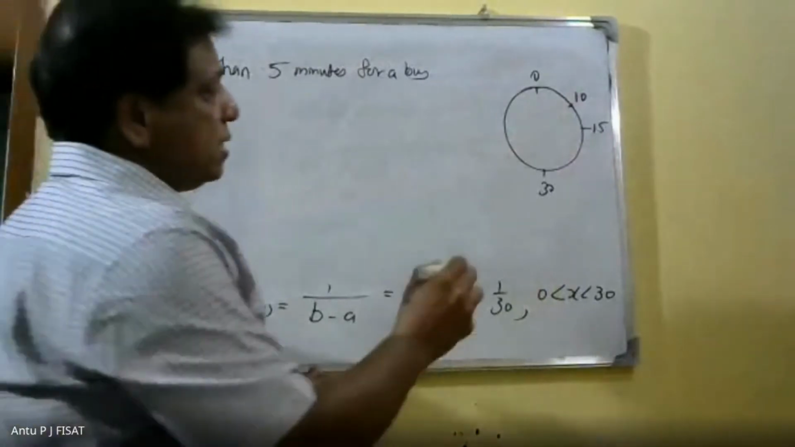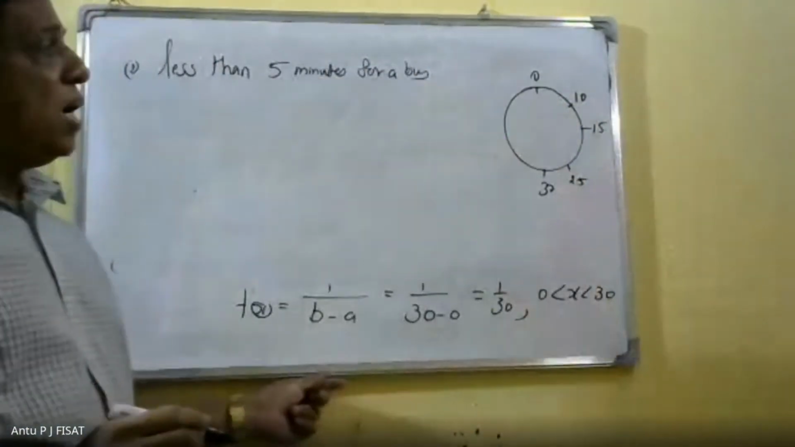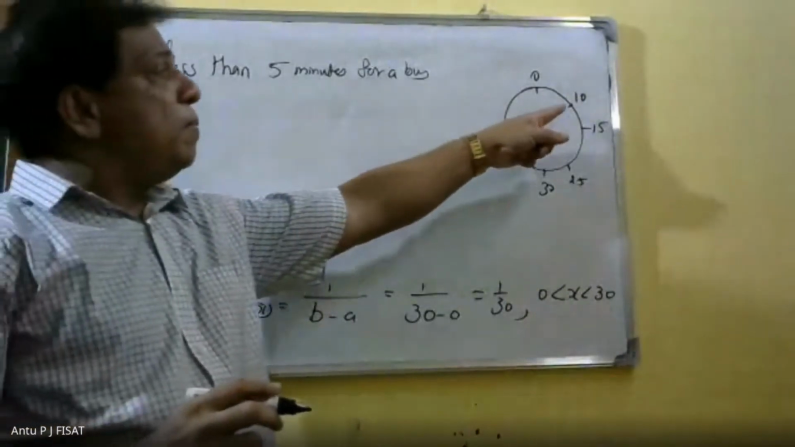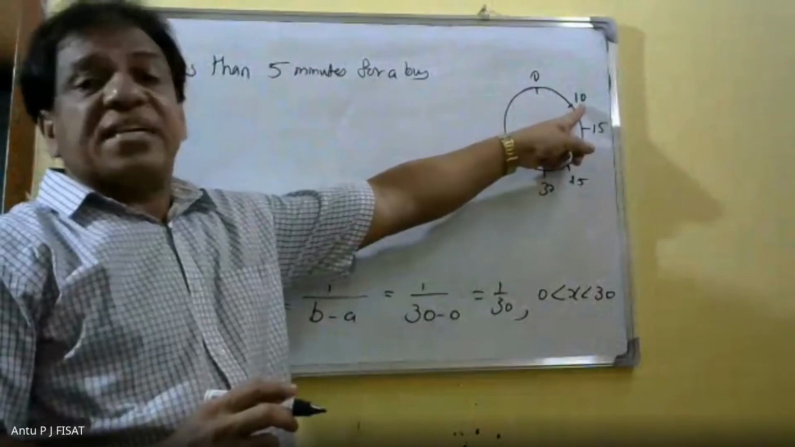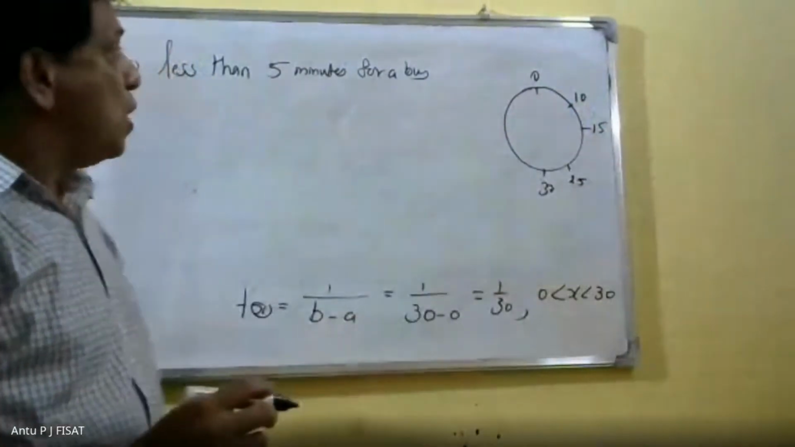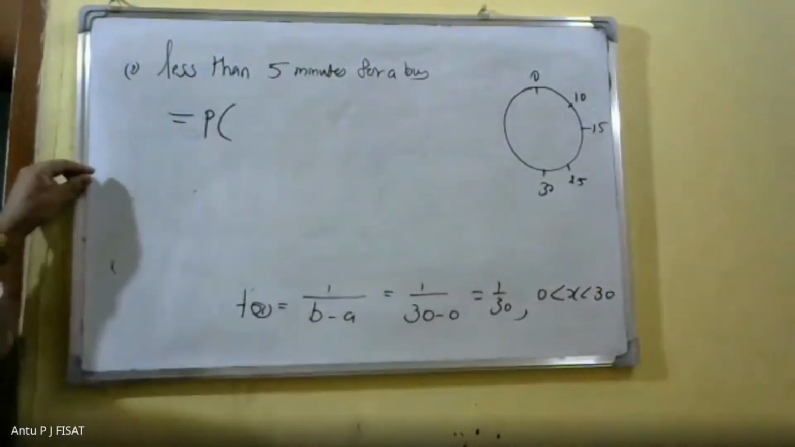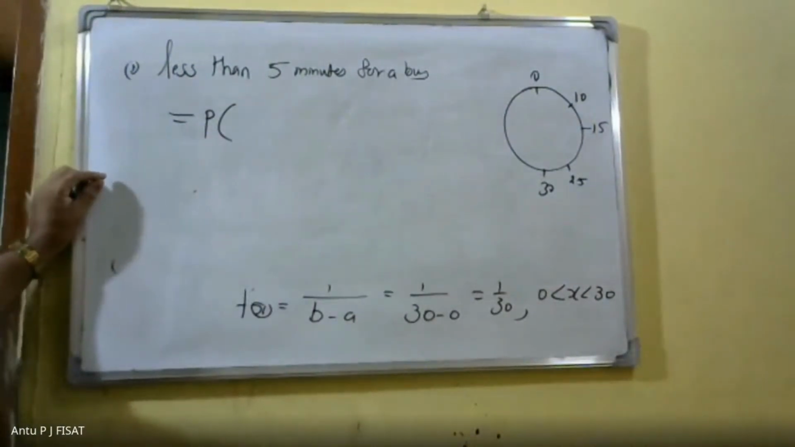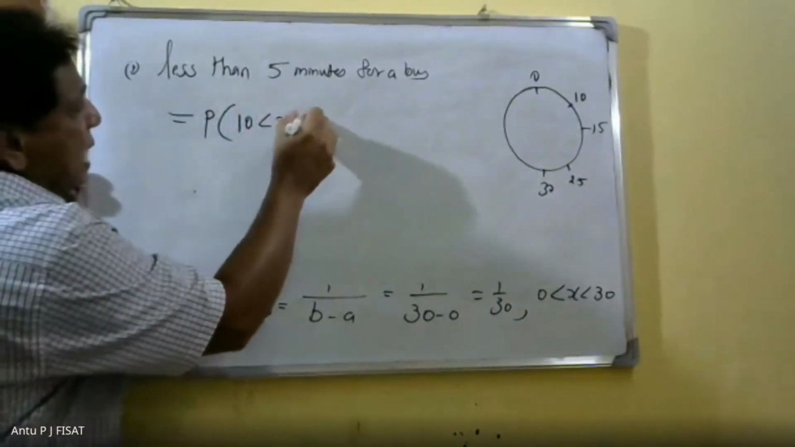If he arrives at the bus stop at 7:10, then he has to wait less than 5 minutes. Therefore, in this case, the probability of 10 less than x less than 15.